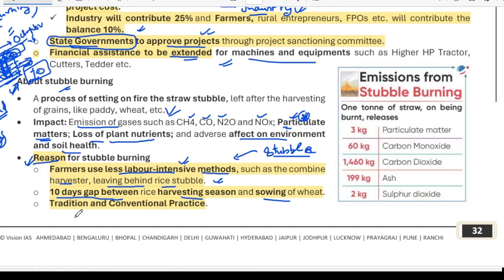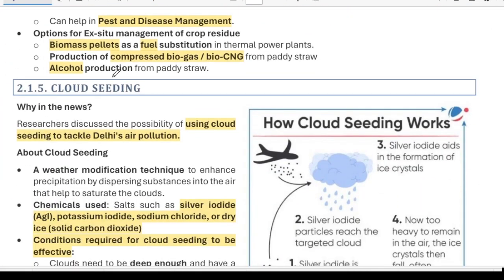Burning of the stubble is a traditional practice, and it is still being continued by the farmers. Another benefit of stubble burning is that pests and diseases get killed in the fire. What are the options for crop residue management? I already told you: biomass. You can use it as a fuel, you can make biogas out of it, and you can also produce alcohol from the paddy straw.